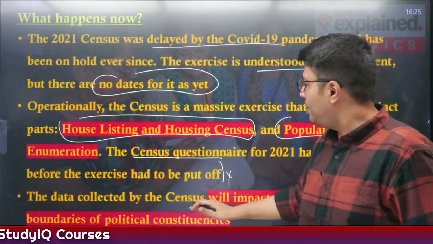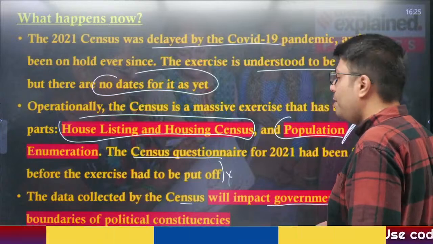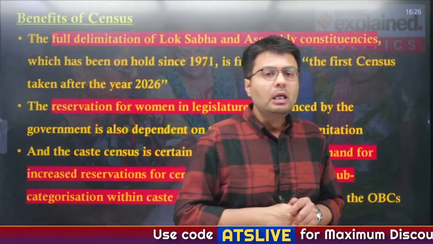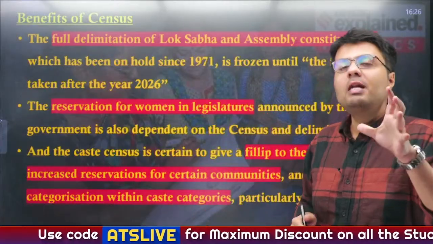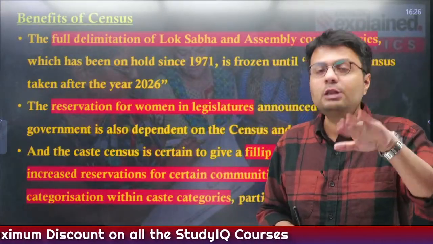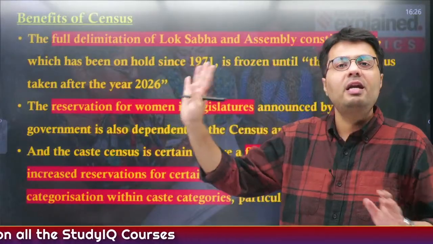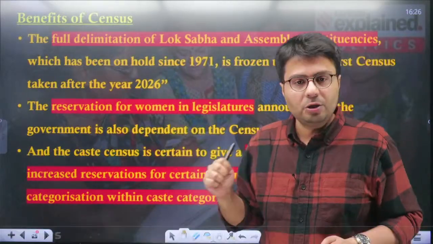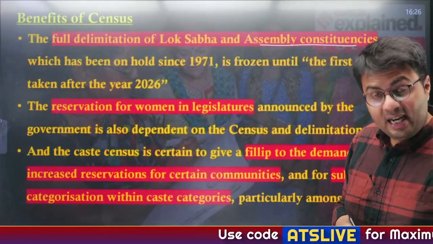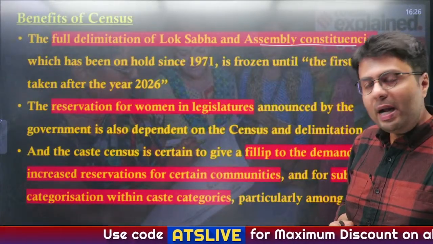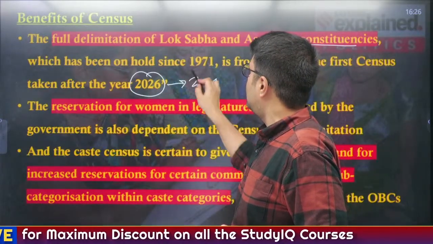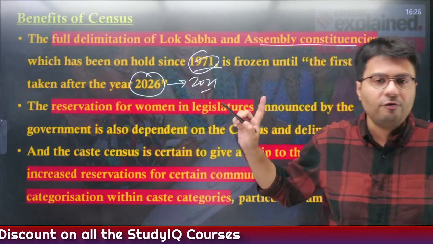Now the data which will be collected by the census will impact government policies and boundaries of political constituencies. How? I will tell you. I told you already that delimitation needs to happen after every census. So you need the latest population data so that you can rearrange the boundaries of political constituencies in India. The full delimitation of Lok Sabha and state assemblies is expected to happen in 2026, so you need the latest data of the 2021 census, and it has been on hold since 1971 for various reasons which we have already discussed.